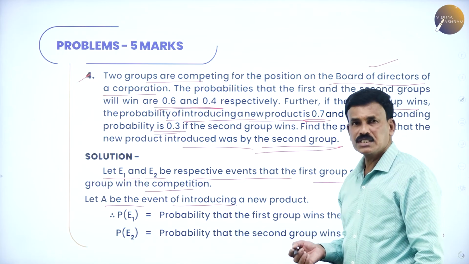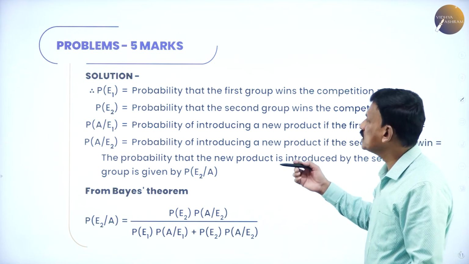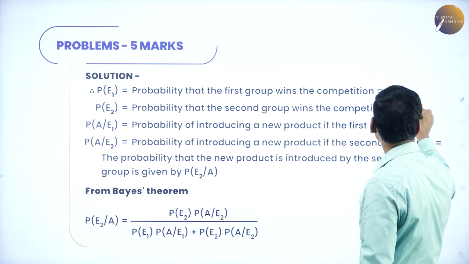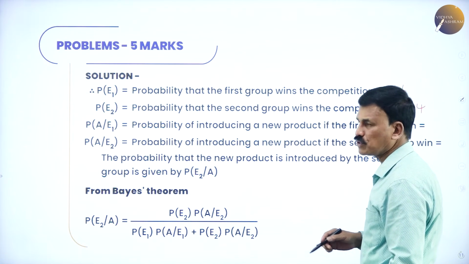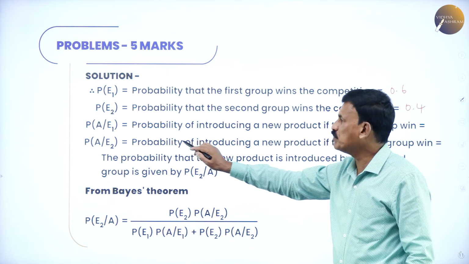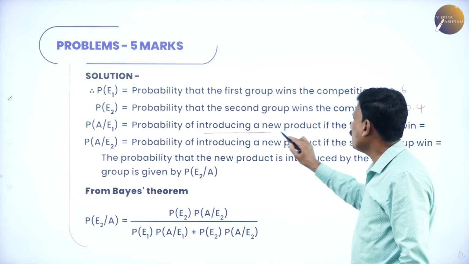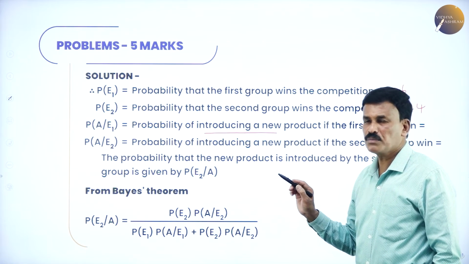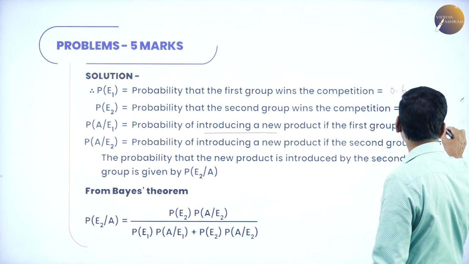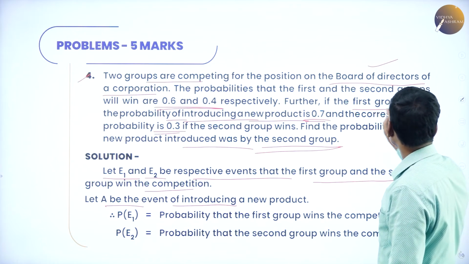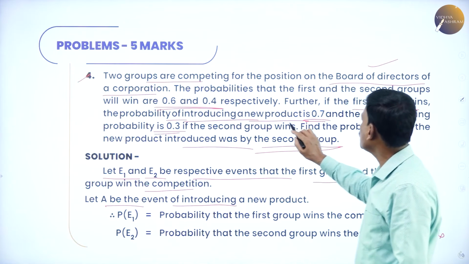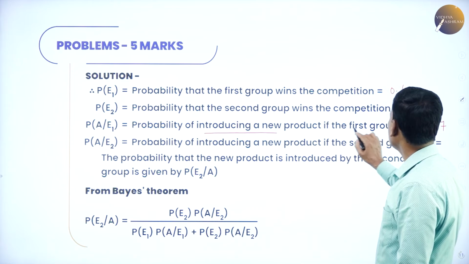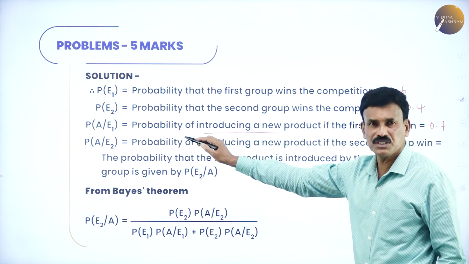Okay. Now, since they are introducing a new product, therefore the probability that the first group wins is 0.6 and the probability that the second group wins is 0.4. Now, the probability of A by E1 is nothing but the probability of introducing a new product if the first group wins. What is the probability? That is nothing but 0.7. That is given. If the first group wins, the probability of introducing a new product is 0.7.